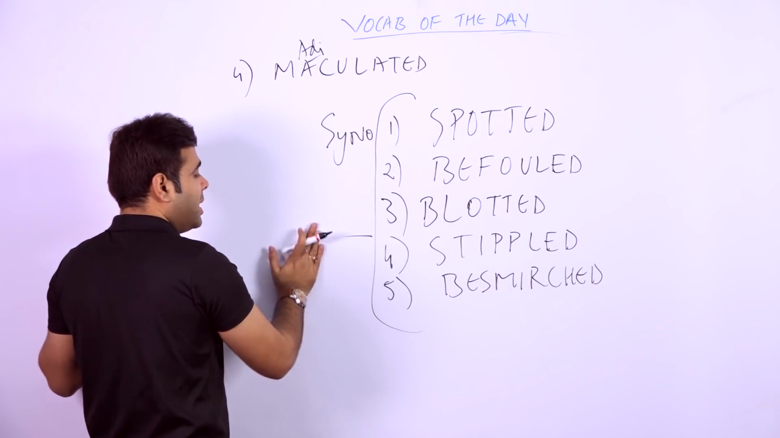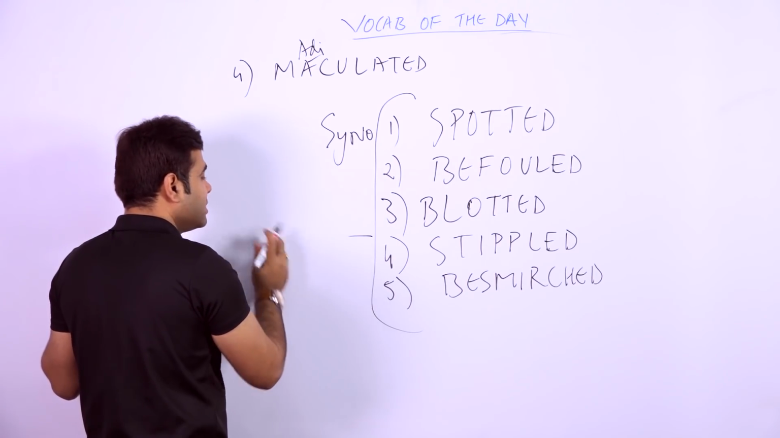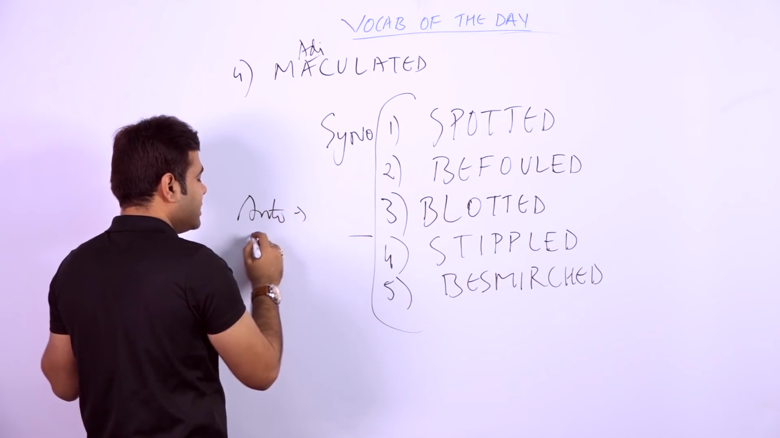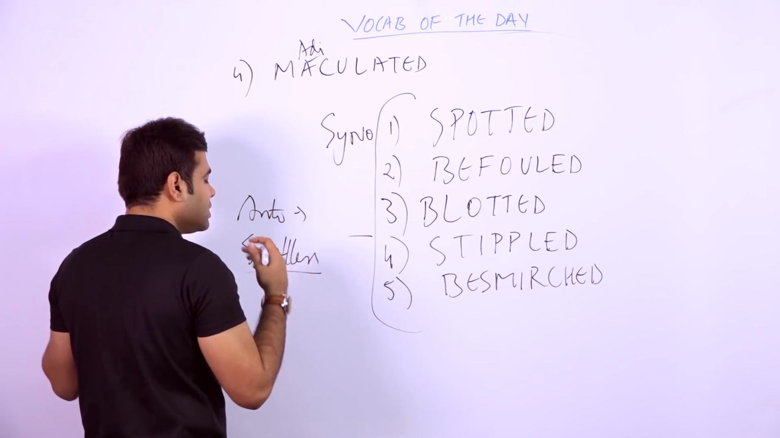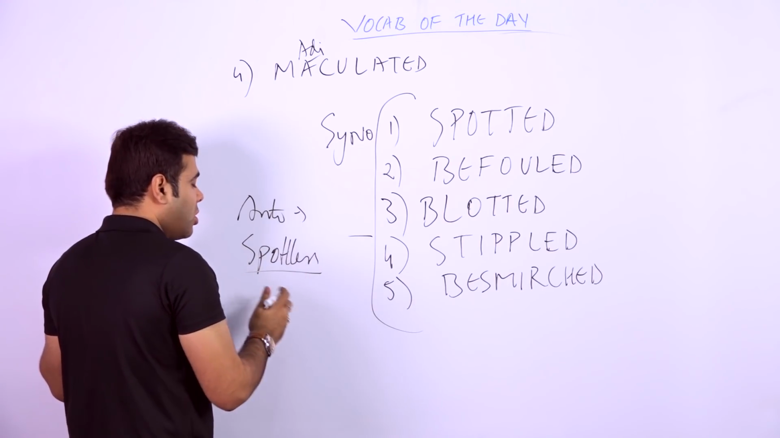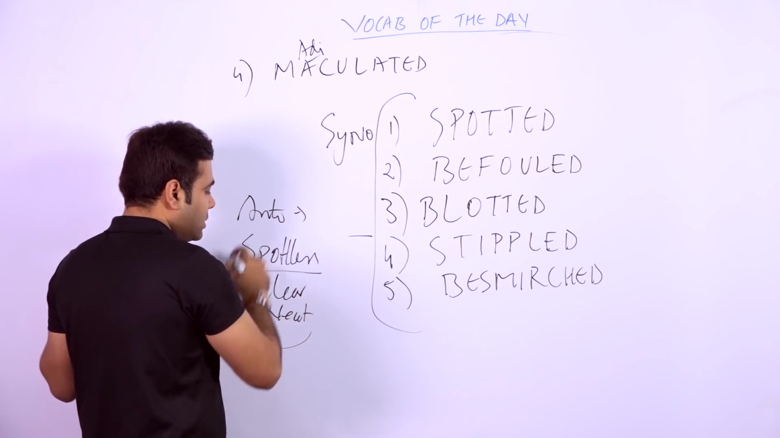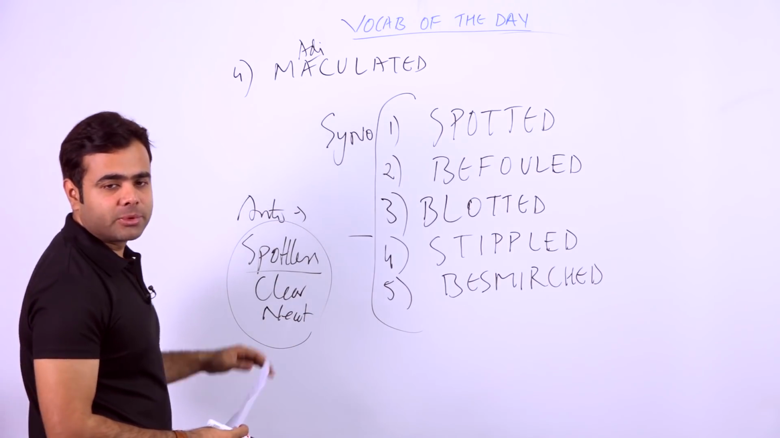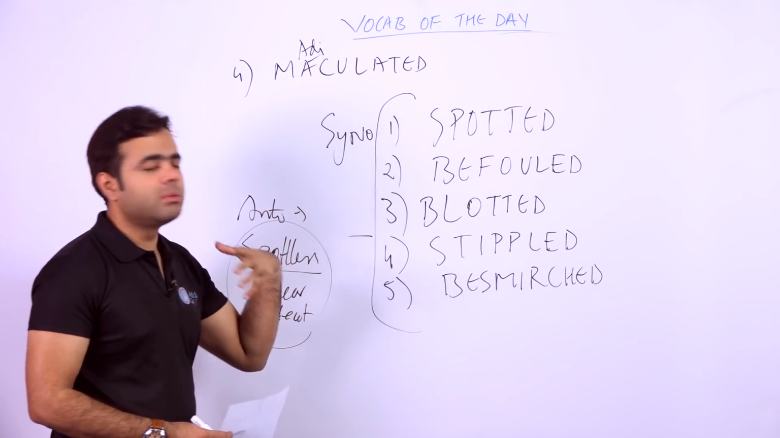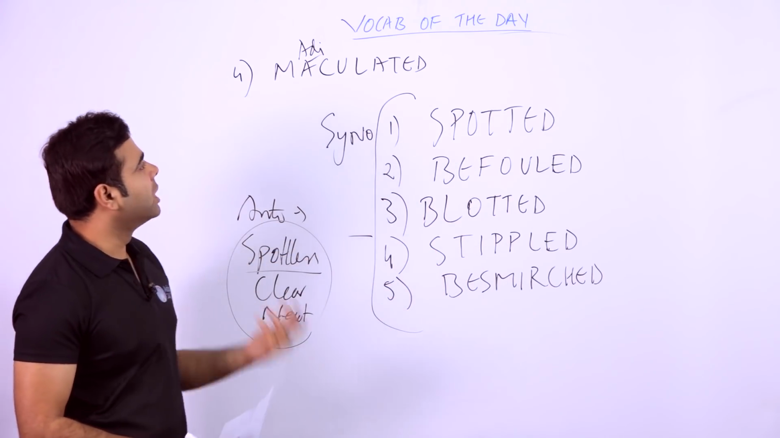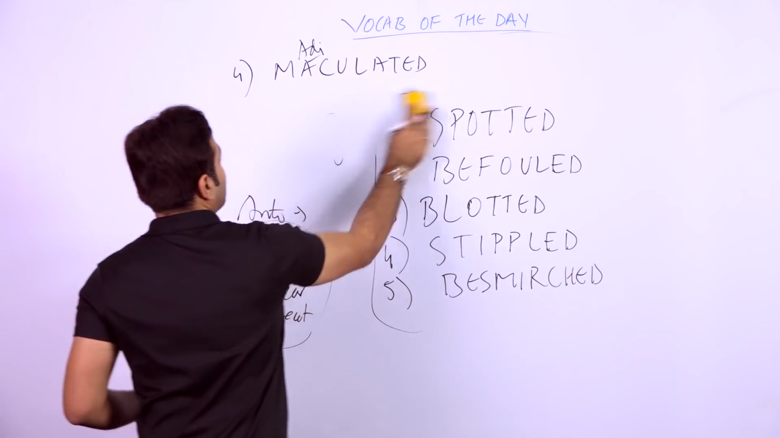Stippled means made kind of, it's not spotless. In the form of antonym, you can say something which is spotless. Fine. Something which does not have any kind of spot, or which is very clear or neat. You can use these kind of words as an antonym: spotless, clear, neat. Spotted, befouled, blotted, stippled, and besmirched. These are the words used for maculated. I hope it's clear to you. Now let's proceed to the next word.